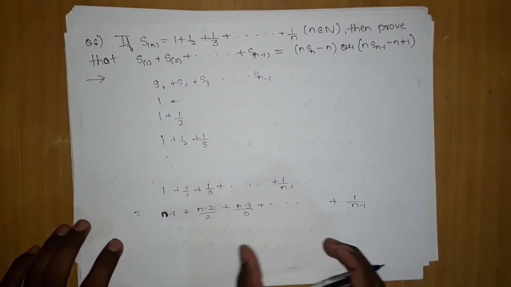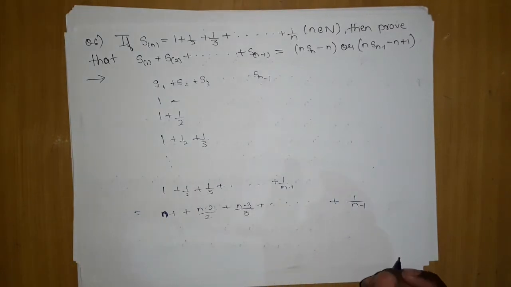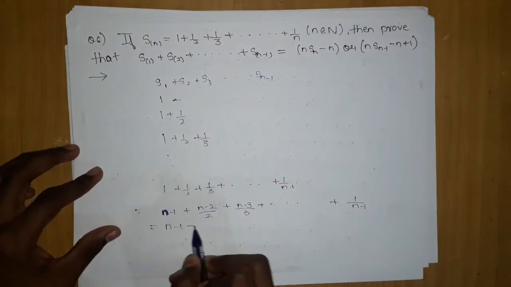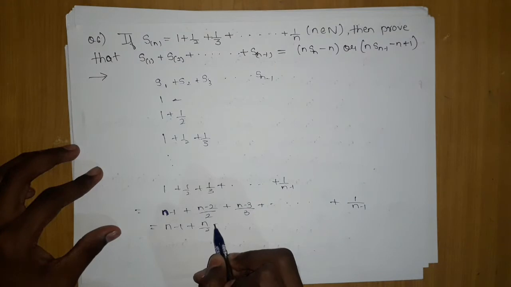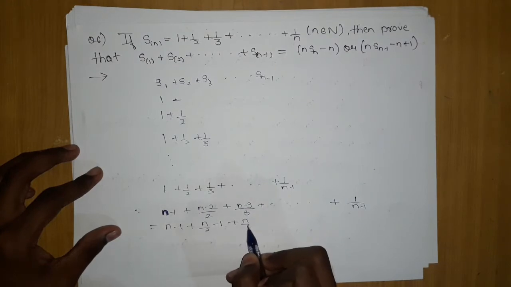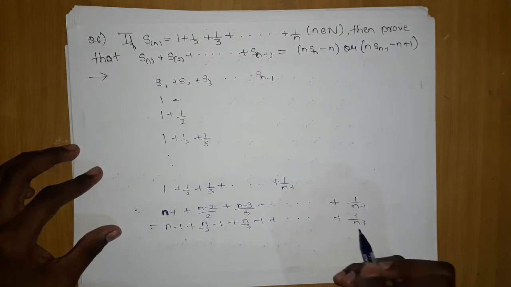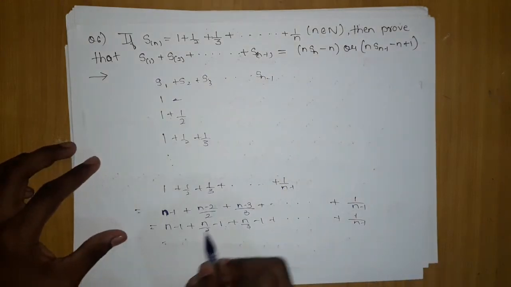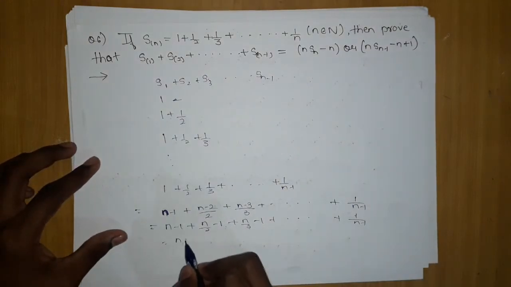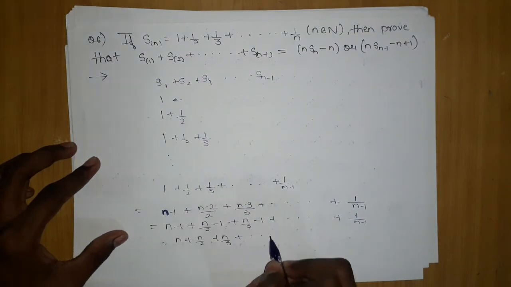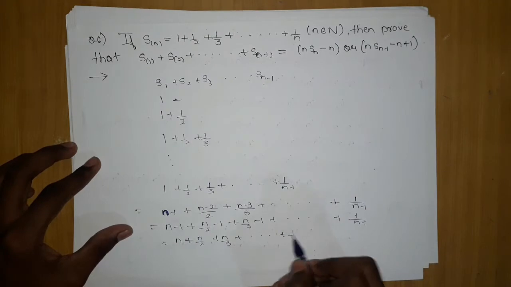Now what will be my next task? Here you can clearly see, if I open this, n minus 1 plus n by 2, this will be 1, this will be n by 3, and this will be 1, and so on till the last will be n minus 1. Okay, you can easily understand this. After this, the 1 minus 1 I will take outside, and I will be left with n by 2, n by 3, and so on till I will be left with 1 upon n minus 1.